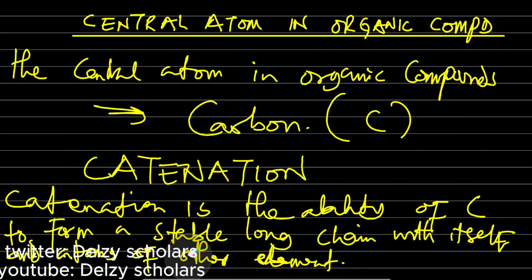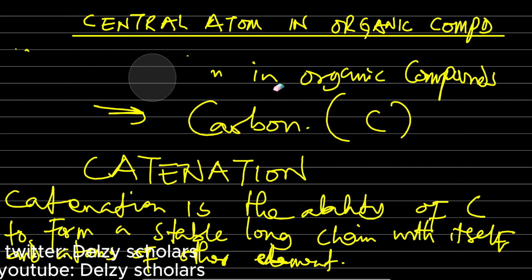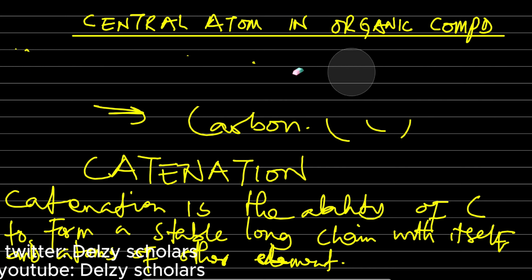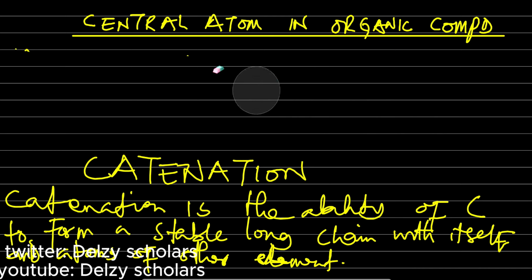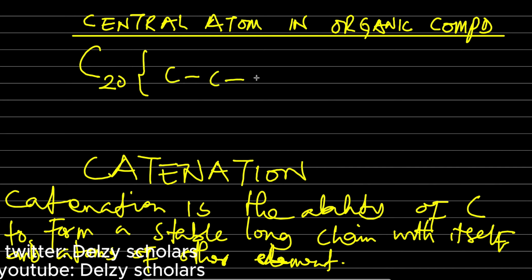Now this is what I simply mean. For example, you will notice that carbon can form C20. That is C bonded to C, bonded to C, bonded to C, bonded to C, and so on and so forth. Right? Now you notice that these bonds, these chains, are very stable and very strong. It is only carbon that can actually exhibit this property.